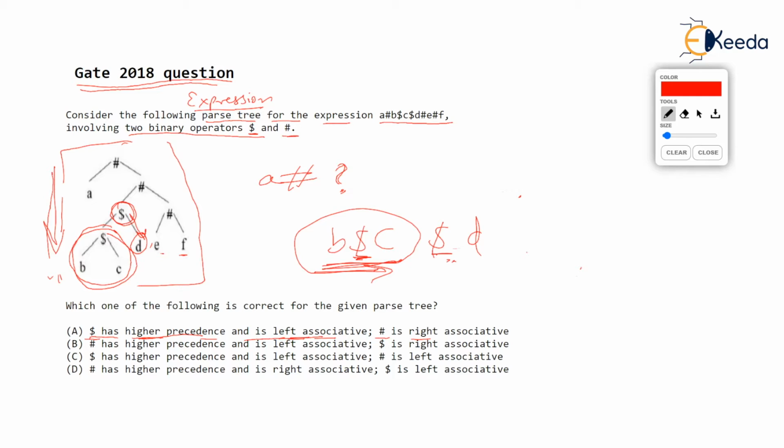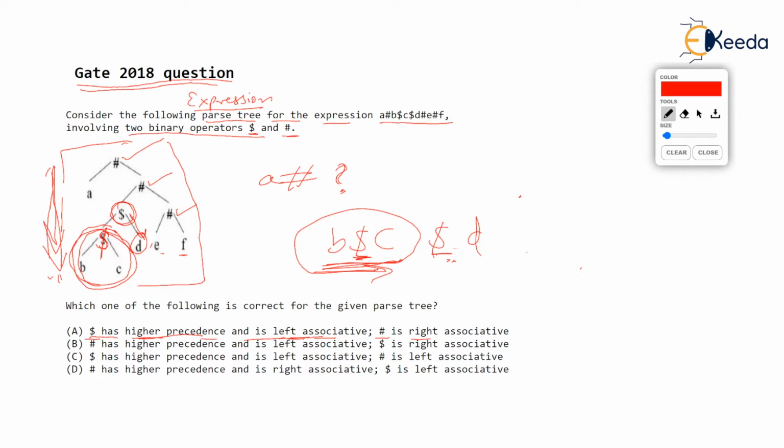Now you only tell me, among the two, which one was solved first here. We will always go deeper and deeper, isn't it? Deeper, and the deepest nodes will be considered first. So before any hash, dollar was solved first, isn't it? Dollar was considered first. So dollar has higher precedence than hash. I hope you are understanding.